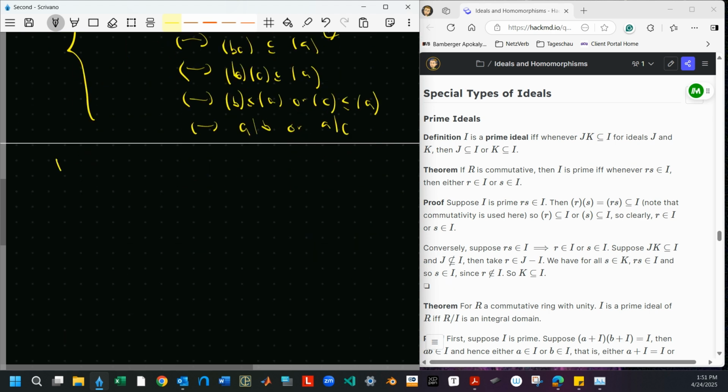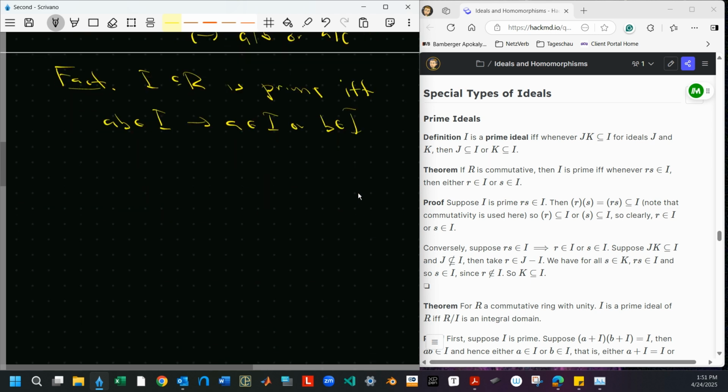So here's a fact. I think I call it a theorem in the notes. I, a subset of R, again these are always going to be commutative for this lecture, is prime if and only if whenever ab is in I, then a is in I or b is in I. So we're going to say that's equivalent to being prime.